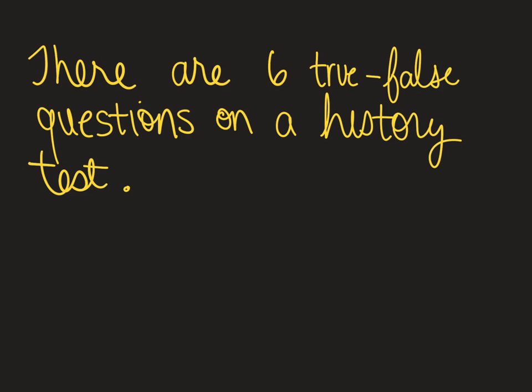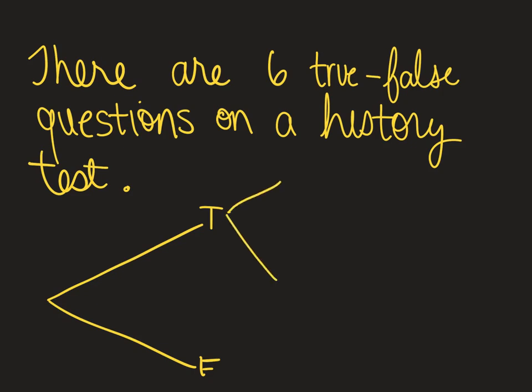If you do the tree diagram, your first branch would be question 1. Question 1 could have true or false. Question 2 would be your next set of branches. You could have true or false. And then keep the tree diagram going.